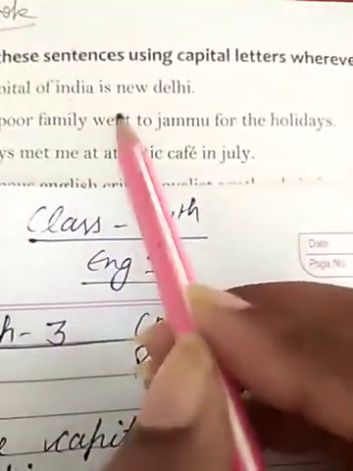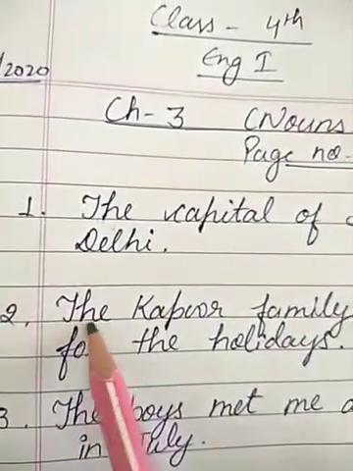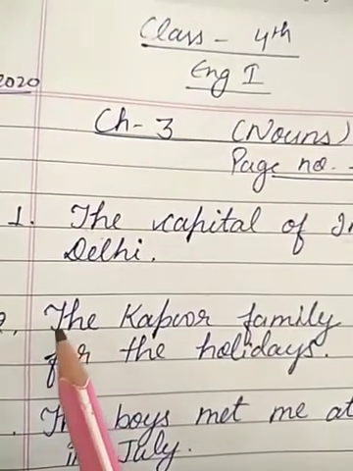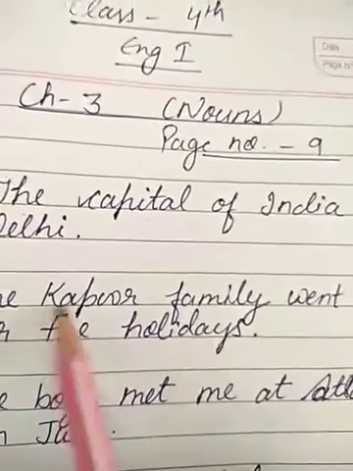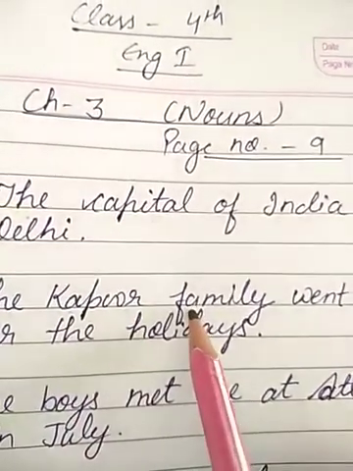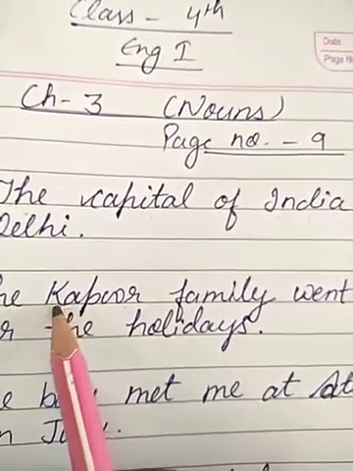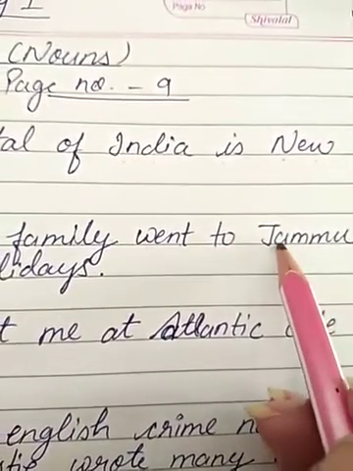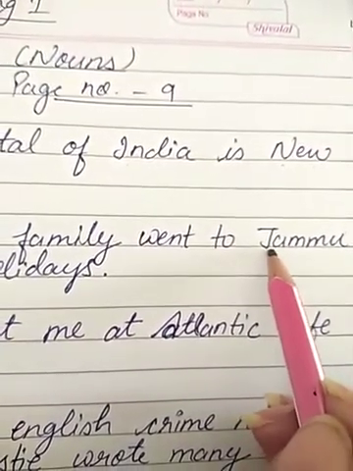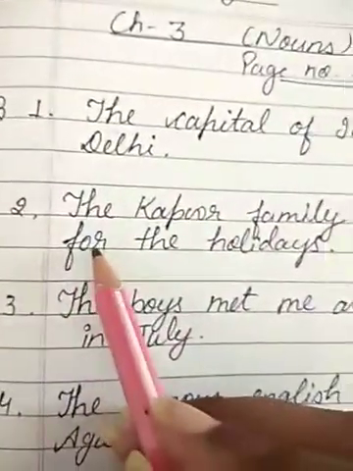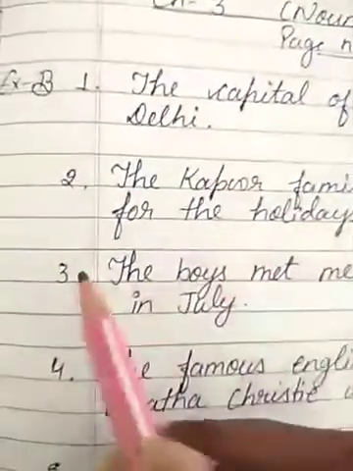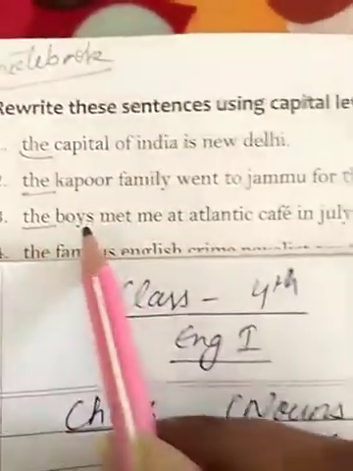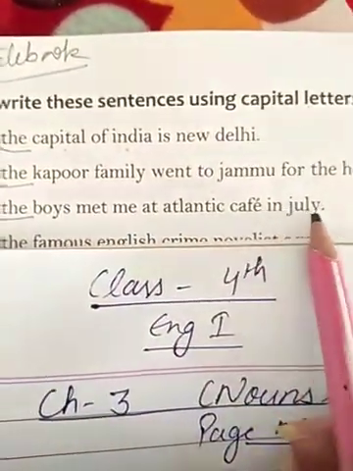Number 2. Read the question. The Kapoor family went to Jammu for the holidays. So in this, the T is capital, as the beginning of the sentence always begins with a capital letter. So T is capital. Kapoor. Kapoor is the name of the family. So it's a proper noun. We will write in capital form. Went to Jammu. Jammu is the specific name given to the place. So it's a proper noun. We will write in capital letter. So J is capital. Jammu for the holidays. Full stop.